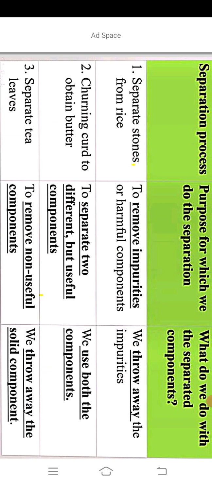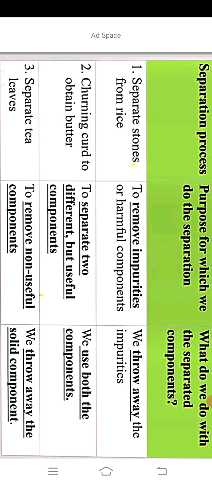In your NCERT book, activity 1 and table 5.1, you see there are some separation processes, the purposes for which we do the separation, and what we do with the separated components, but they are jumbled up. Here I match the information. We separate stones from rice to remove impurities or harmful components. We throw away the impurities.